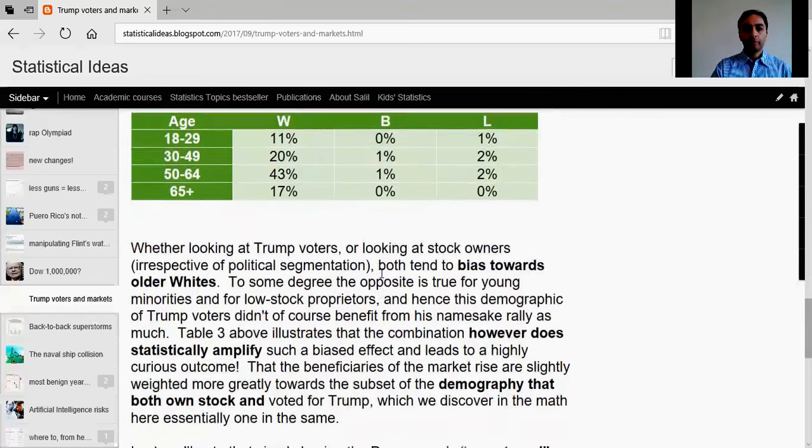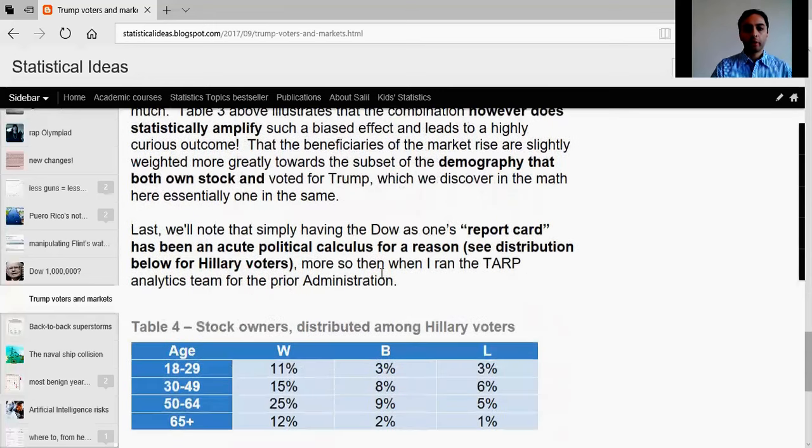whites. And for good measure, I show what it is as well for Hillary Clinton voters, and it's much more homogenous. And so the beneficiaries of the stock market rally under the time that's, since Trump's been elected, has been towards a pocket of the older whites who voted for Trump, as well as some minorities, blacks and Hispanics, who also are fortunate enough to own stock.